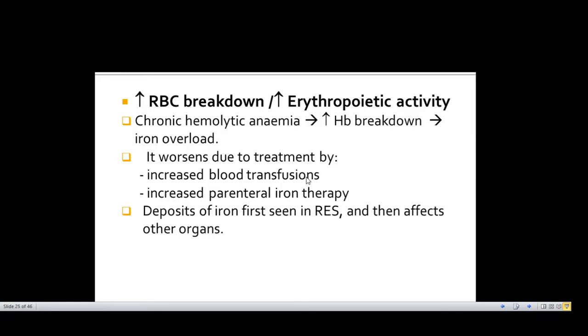Increased RBC breakdown occurs in cases of chronic hemolytic anemia. RBCs get broken down, they have hemoglobin and hemoglobin has iron, so there is excessive deposition of iron. Also it gets worsened. Why? Because in chronic hemolytic anemia, increased blood transfusions are given, so it adds to the iron overload. Increased parenteral iron therapy may add to the iron overload, and these iron deposits get deposited in the reticuloendothelial system first and then the other organs.